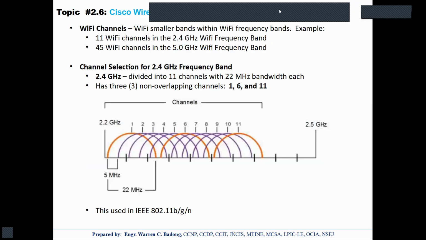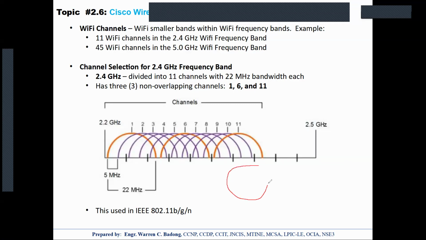So what does it mean? Meaning if you're going to utilize 2.4, if you will be having a lot of APs to support a much wider coverage, then you need to have your cells overlap. However, your channels should not be overlapping.